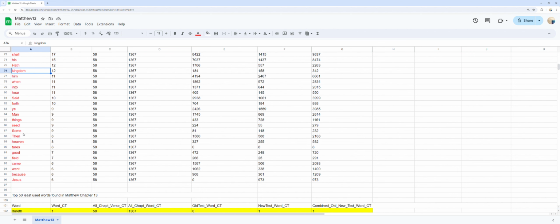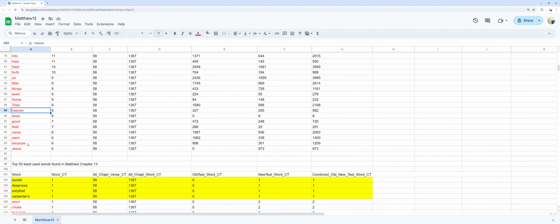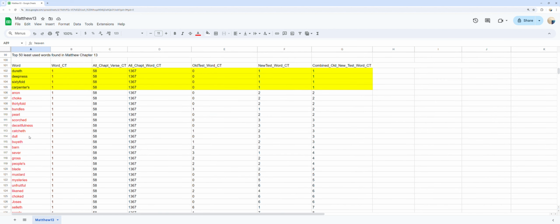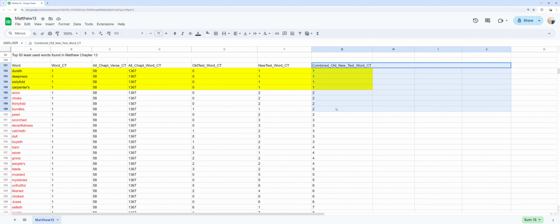Top 50 least used words found in chapter 13. You can see the least frequent words in Matthew chapter 13 and the word count for each. As well, you can compare that to the total times those words are used in the whole of each Old Testament, New Testament, and both Old and New Testaments.